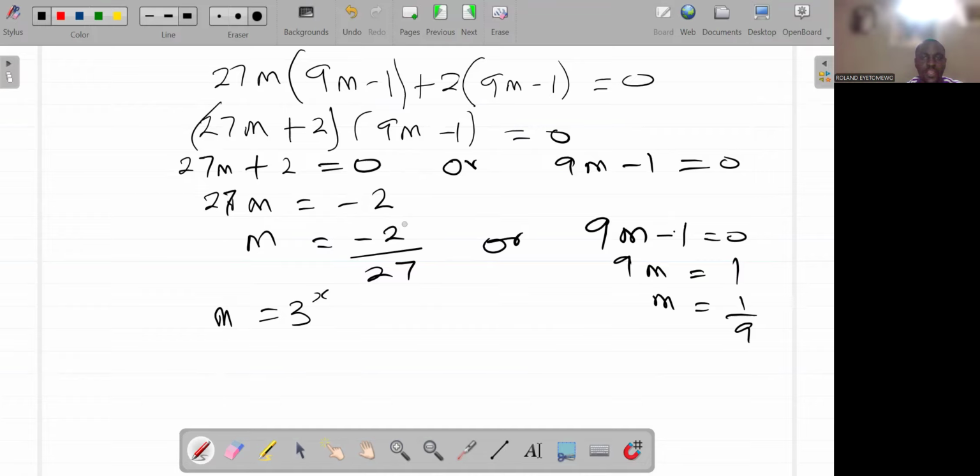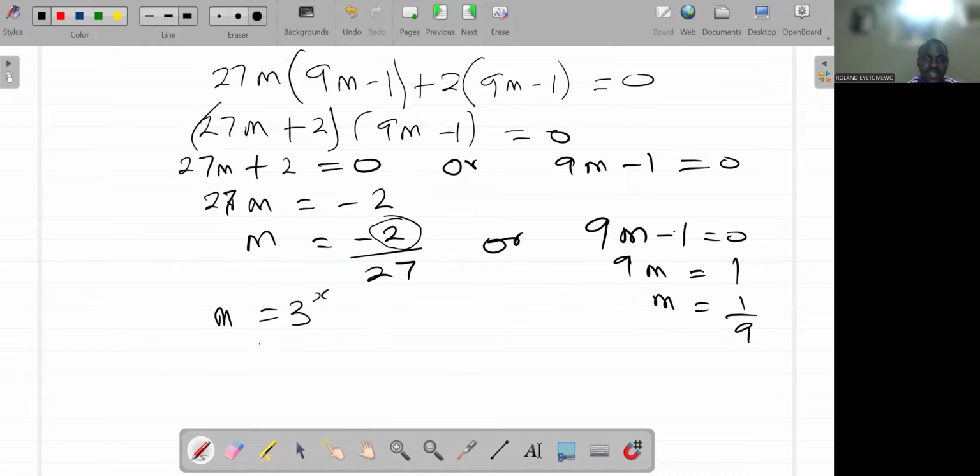There is no way we can take this to a number in the power of base 3. So we ignore this answer.